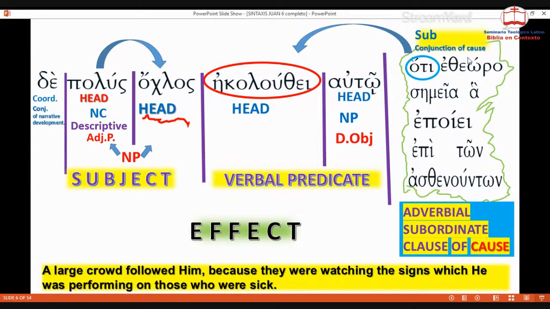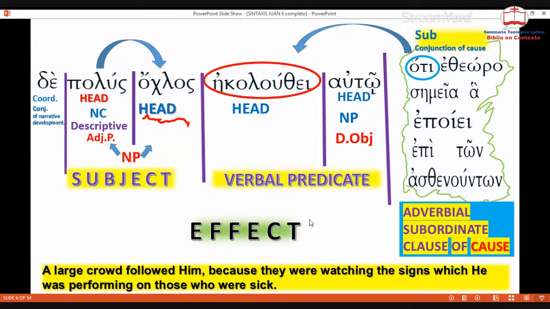In the next video, we will analyze this clause, because we have here a subject and a predicate also. Any clause has a subject and a predicate, and we need to analyze it separately. So far, we have this sentence.